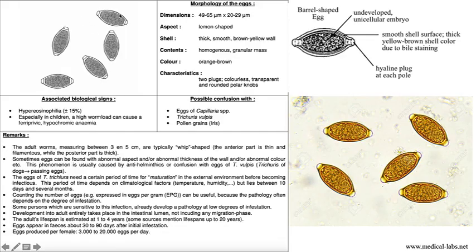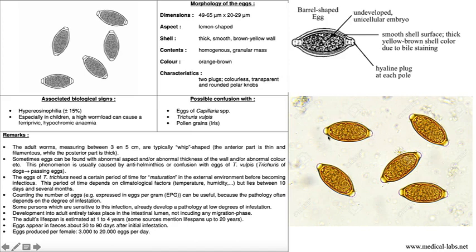So as you can see here, we can see the egg shapes. Okay, so this is the egg. This is in the feces, outside of the body. First of all, this is the shell. Okay, and we have these two identical parts, and this part is called the hyaline plug at each pole.